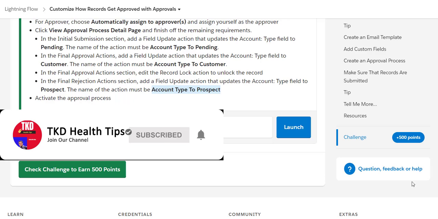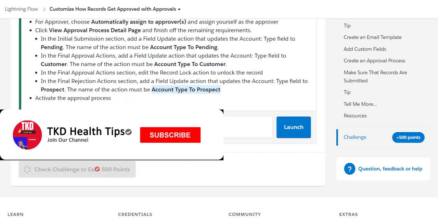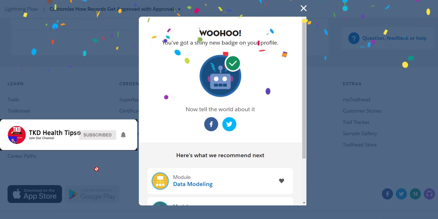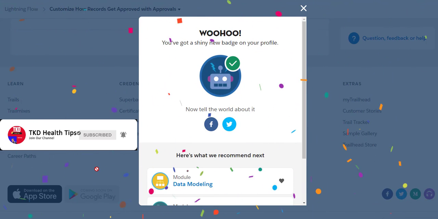Now let's see whether we are able to earn the 500 points, which is our milestone for now. And let's see. Woohoo! You got a new shining badge on your profile.